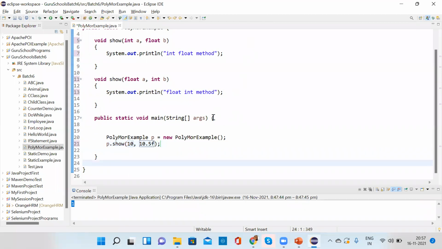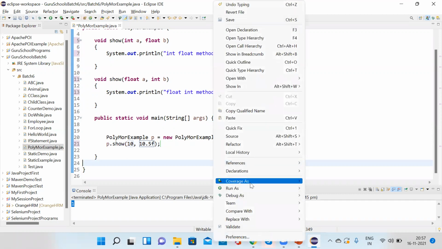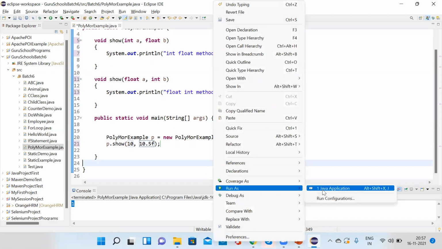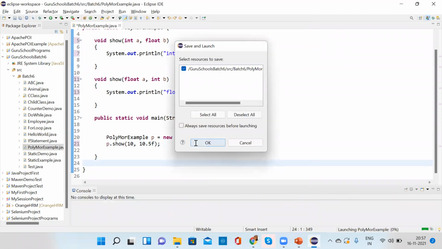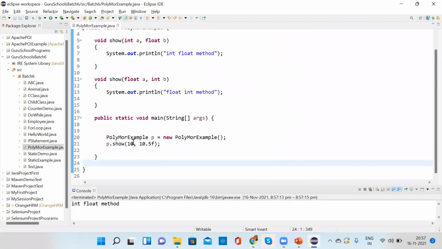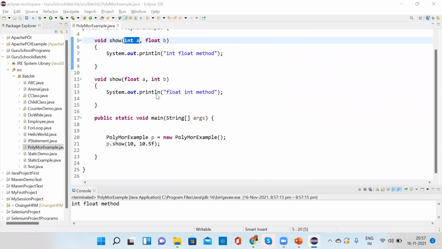First, int and float is given. Correct, why? Because this is a perfect match. First it will search for a perfect match, then it will search for an imperfect match. Imperfect means like your parent. Correct. Now the second thing is what?